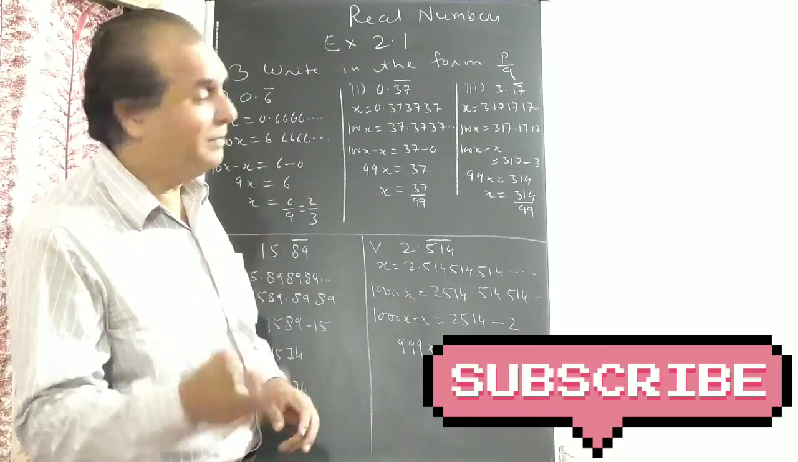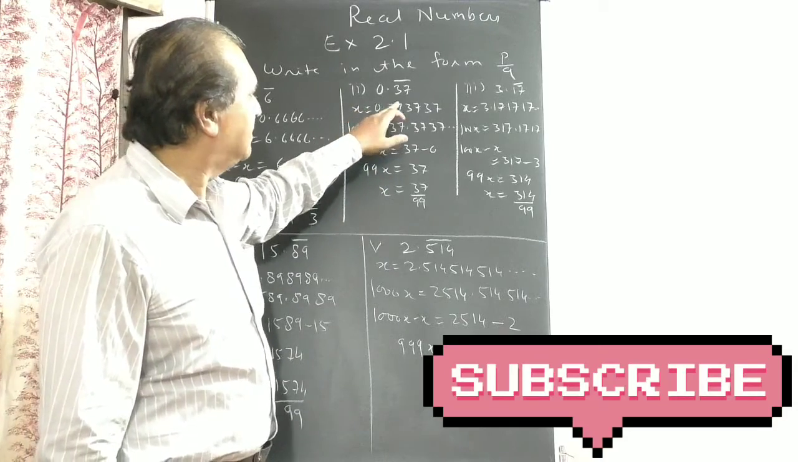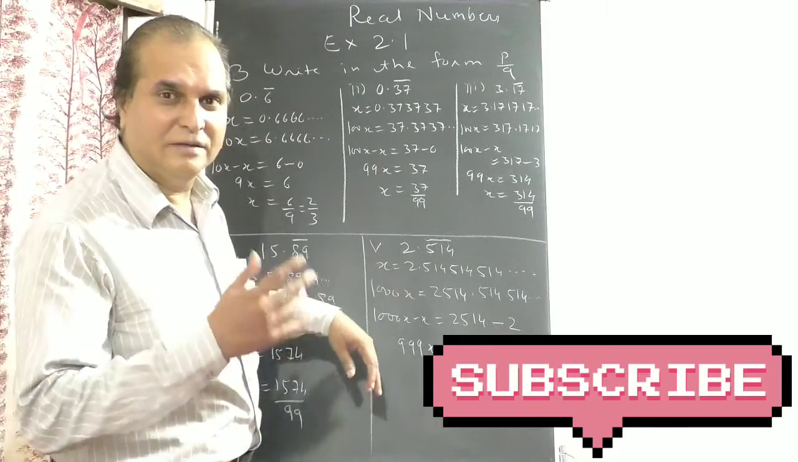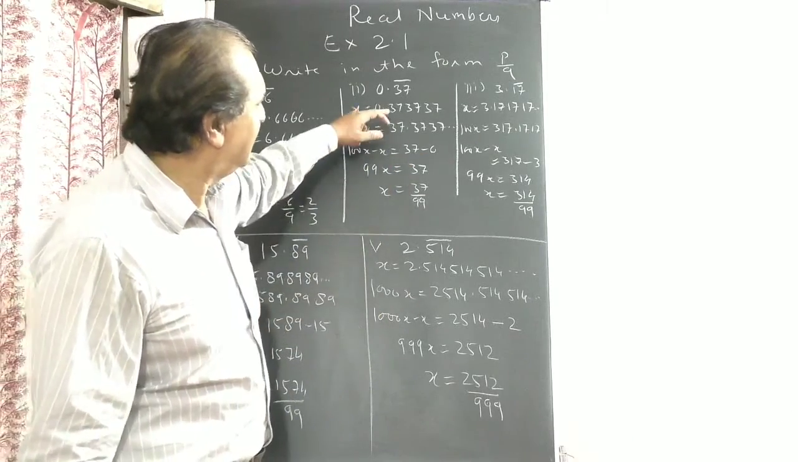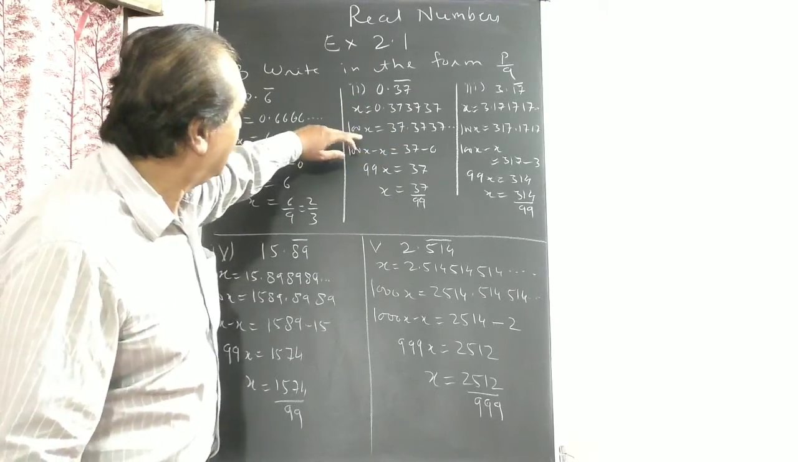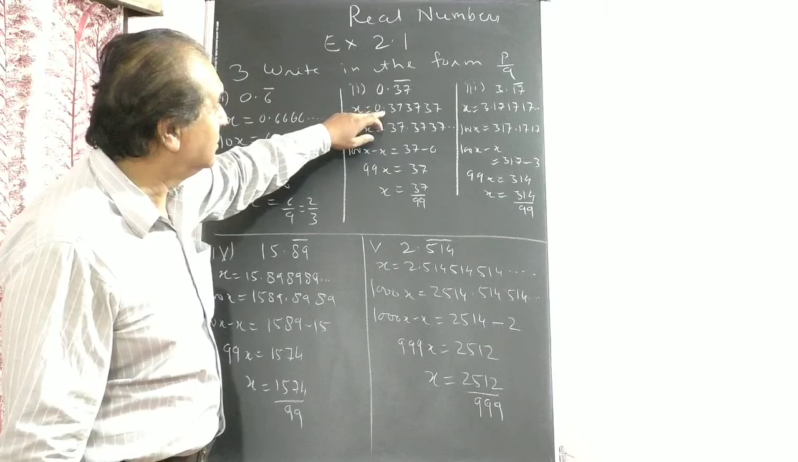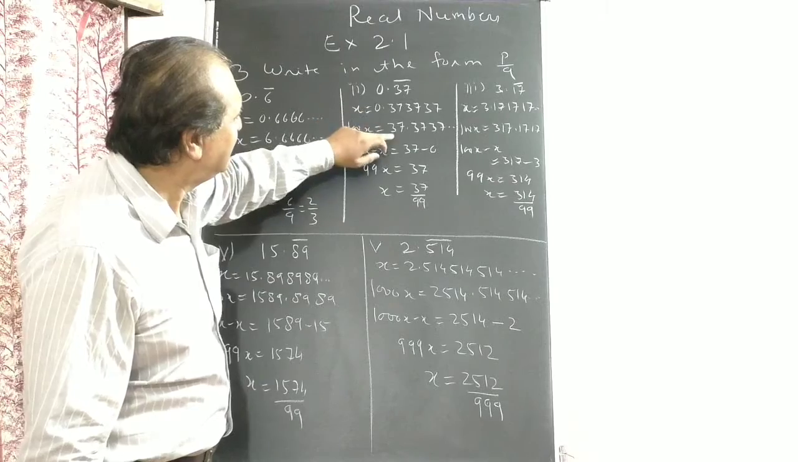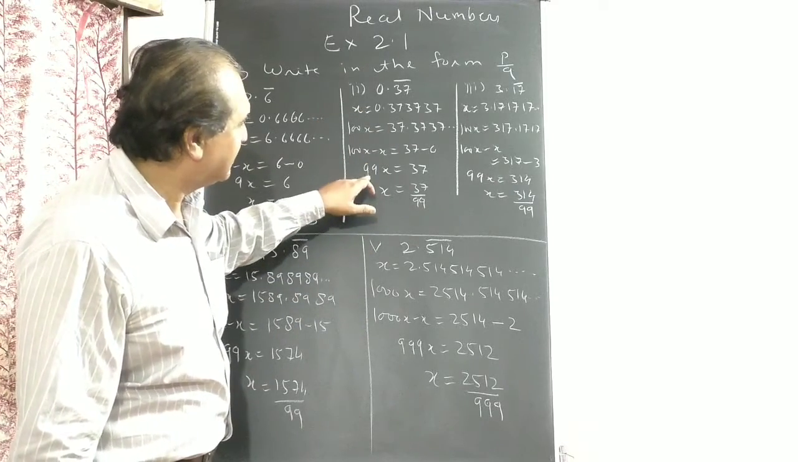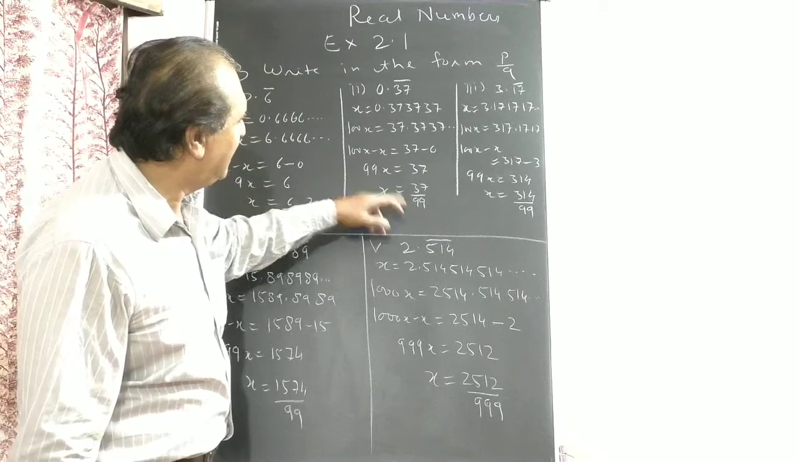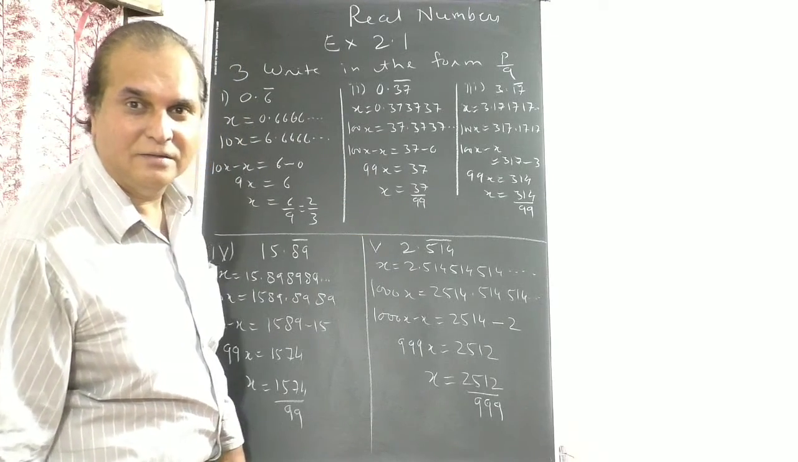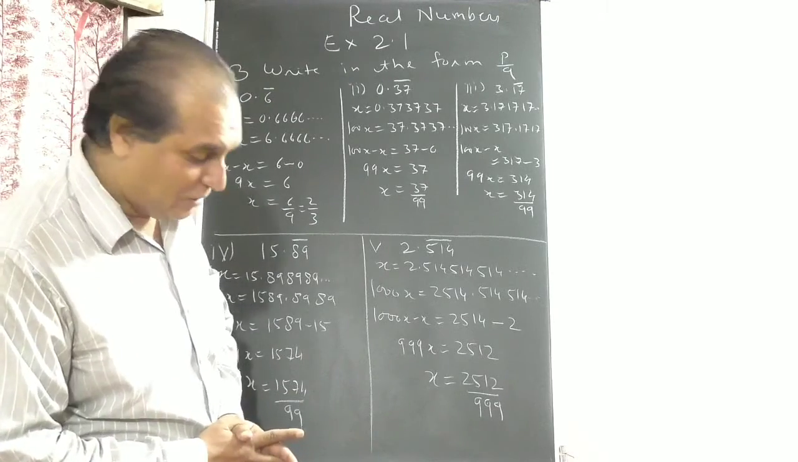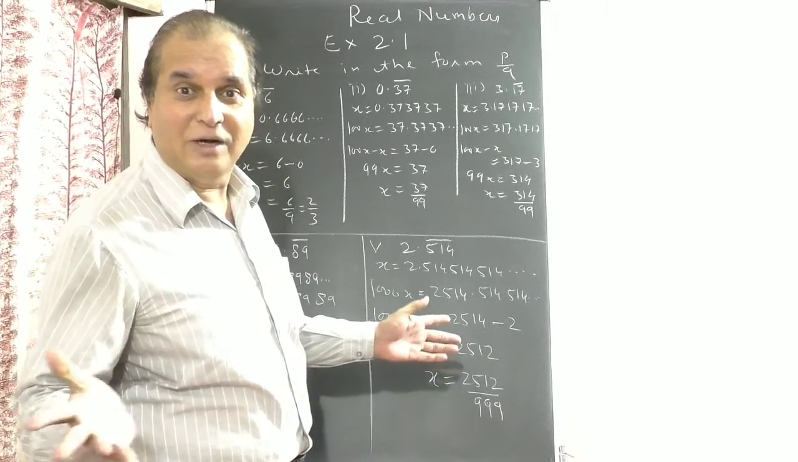Okay. Second sum, 0.37 bar. This time 2 digits are repeating again and again. x equals 0.37, 37, 37. 100x equals 37.3737 repeating. Same thing, equation 1, equation 2, subtracting. 100x minus x. This time 100, because 2 digits are repeating. After the point, cut. 37 minus 0 directly. 100x minus x is 99x, equal to 37. 99 will go down, x equals 37 upon 99. Easy? Any doubt? You are free to ask.